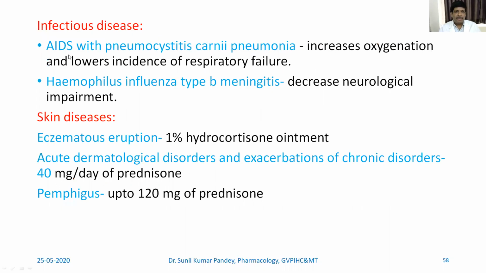Infectious disease like AIDS with Pneumocystis carinii pneumonia, it increases oxygenation and lowers incidence of respiratory failure. Haemophilus influenzae type B meningitis, by giving this, it decreases neurological impairment. Skin diseases like eczematous eruption, 1% hydrocortisone is given in ointment form. Acute dermatological disorder and exacerbation of chronic disorder, 40 milligram per day of prednisone is given.